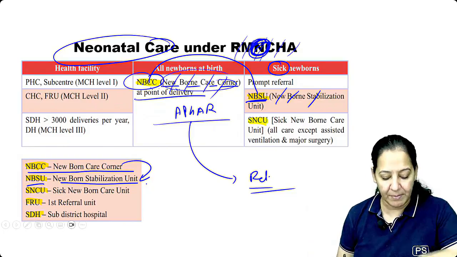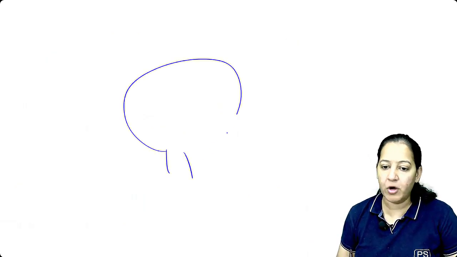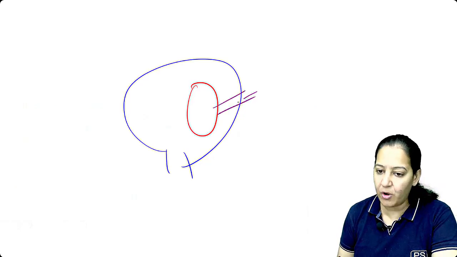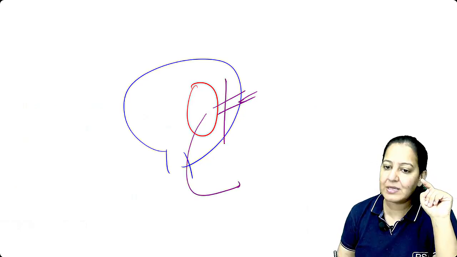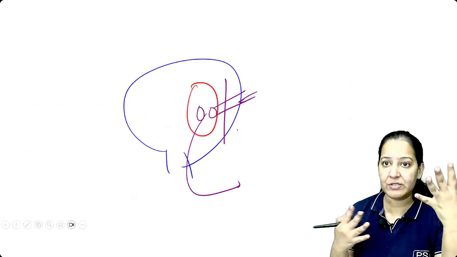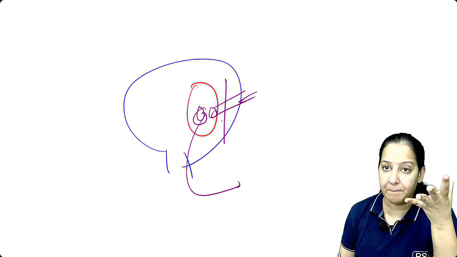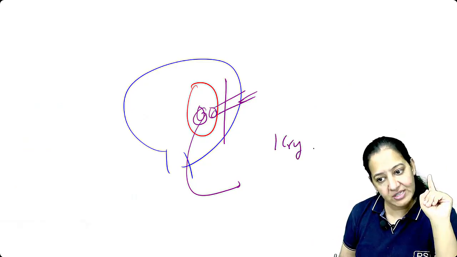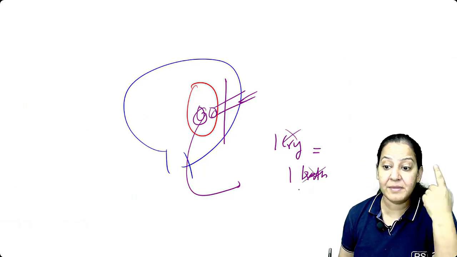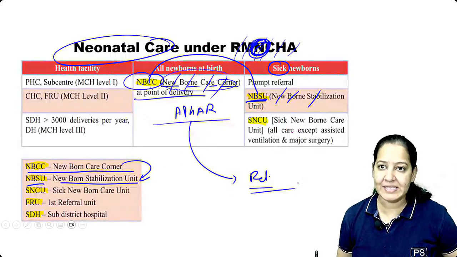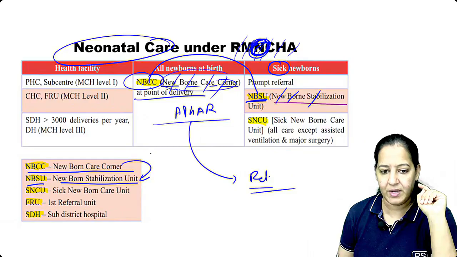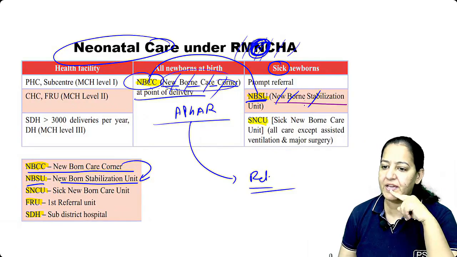Because inside the uterus of the mother, the fetus was not breathing. The fetus was getting oxygen from the placenta itself. As soon as it comes out, the placenta is cut, and now the oxygen is not provided by the placenta. So the newborn has to breathe on its own. For the first time the air will go inside the lungs. So the first cry of the baby is actually the first breath of the baby. Baby not crying at birth means they are not breathing, so ventilator or some support is required. That will be given in the newborn stabilization unit, NBSU. In NBSU we give basic care.